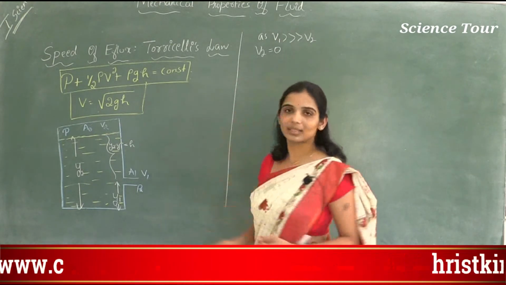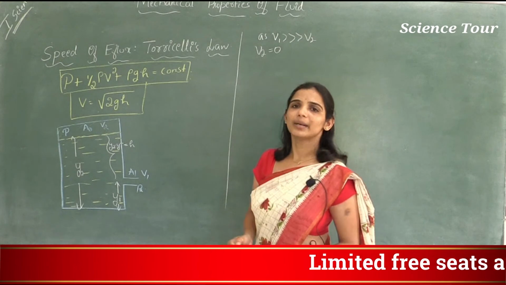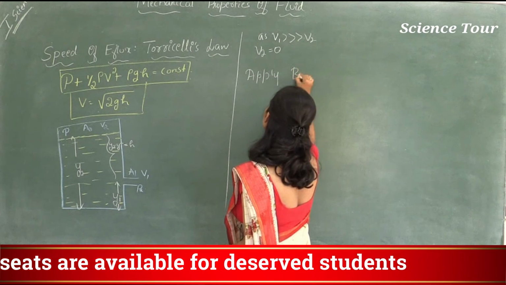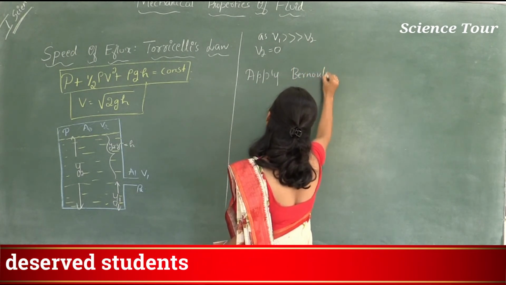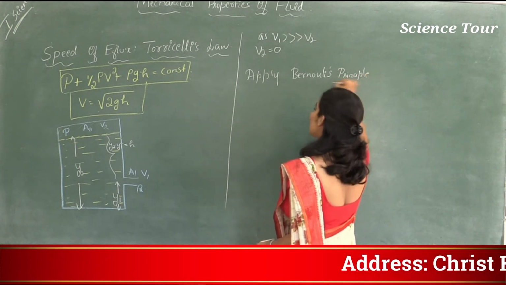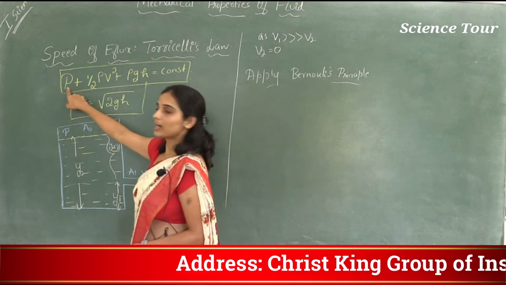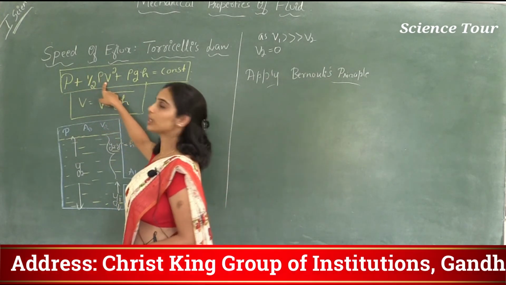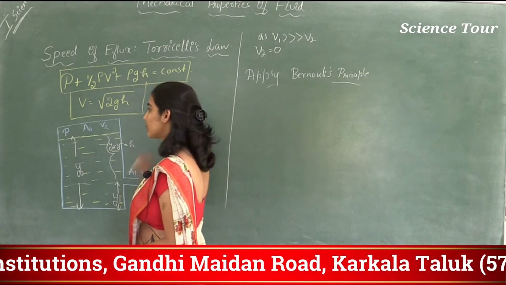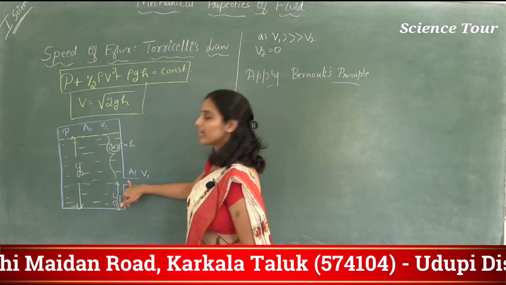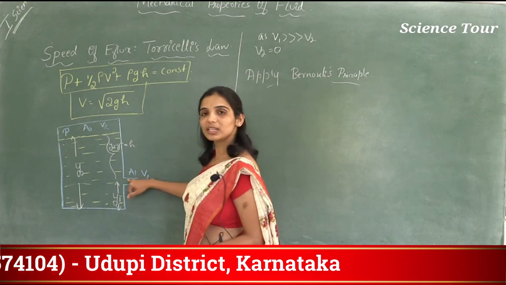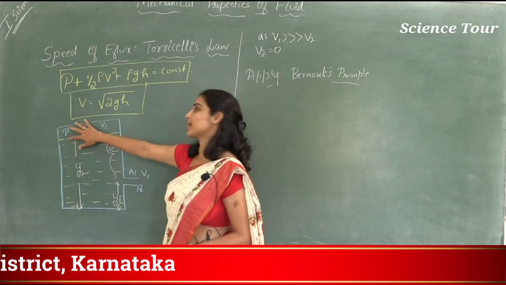So V2 is considered as 0. Now apply Bernoulli's principle. So what does Bernoulli's principle say? According to Bernoulli's principle, pressure energy, kinetic energy per unit volume and potential energy per unit volume remain constant. That means pressure here plus kinetic energy per unit volume here plus potential energy per unit volume here should be equal to the same on the top.